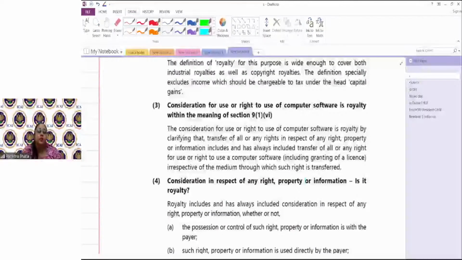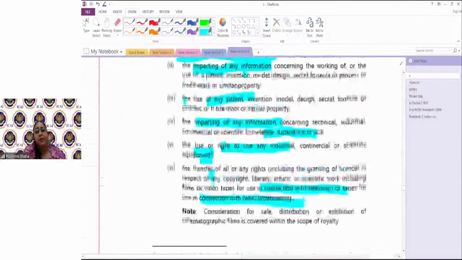So if I'm purchasing some software separately, the consideration which I pay for it is royalty. If the software comes pre-installed with the laptop or computer or the system which I'm purchasing, that consideration which I pay is not royalty. Okay. अब royalty एक बारी समझ आ गया.